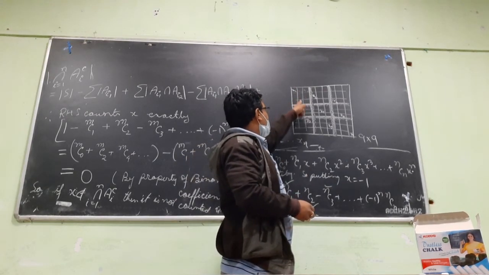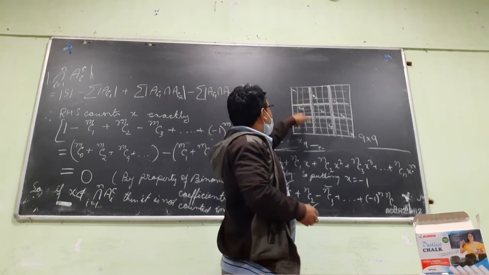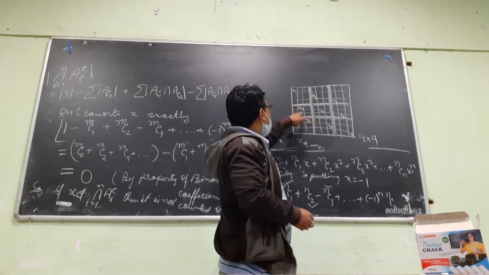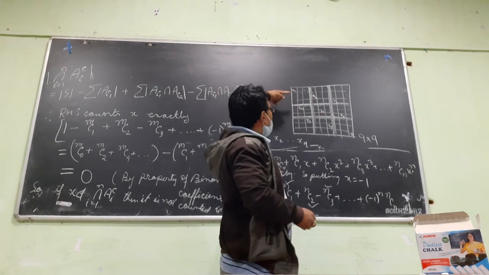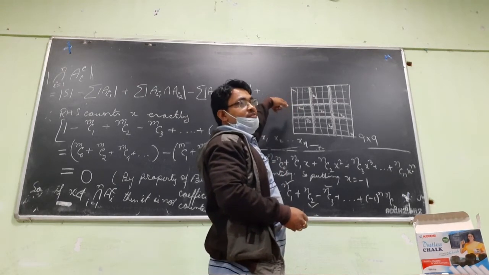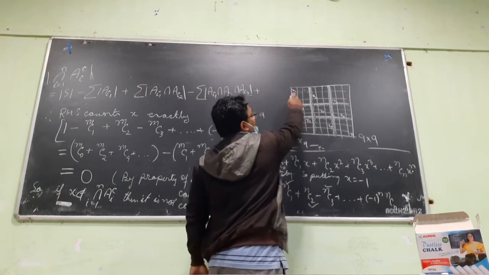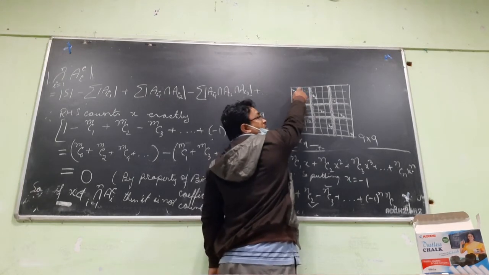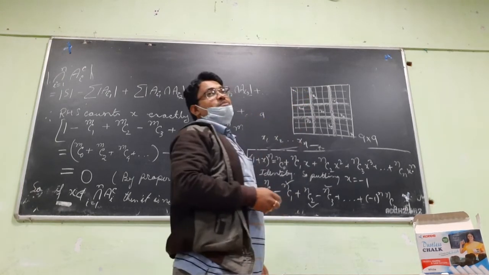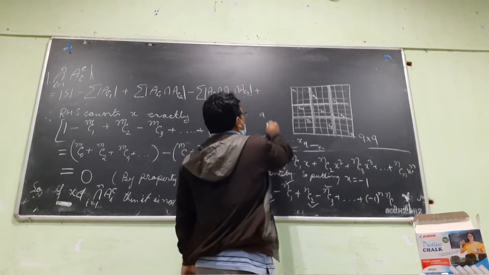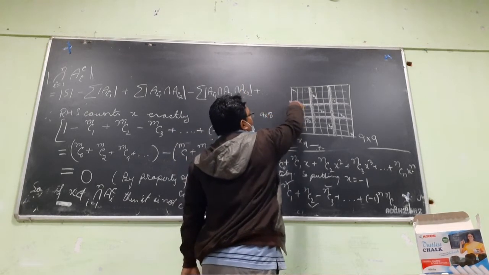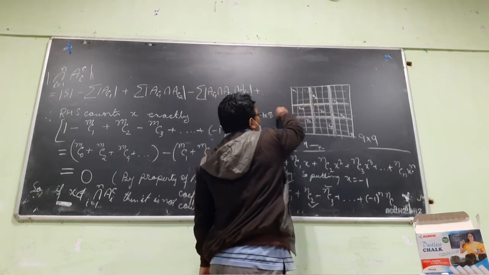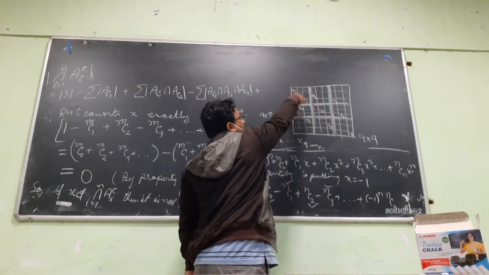But when you come to the second column element, it cannot be placed in the row where we have placed the first column element. First column element is here, second column element is here. So how many options? 8 options. One has reduced, so 9 into 8. For the third one, there are 7 options because 2 are already placed.